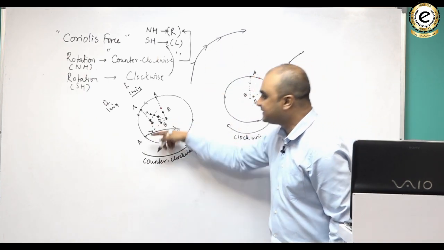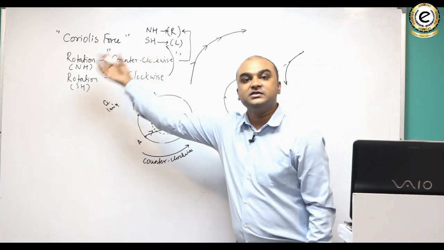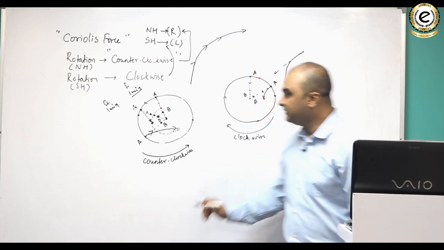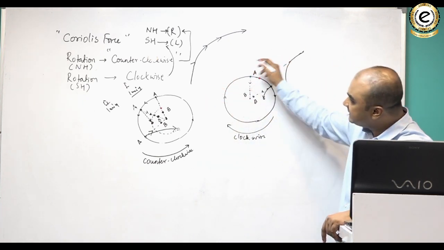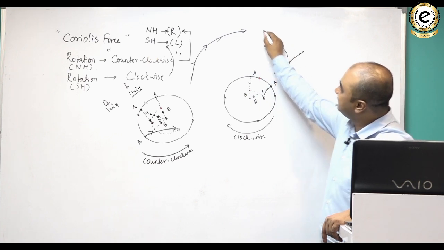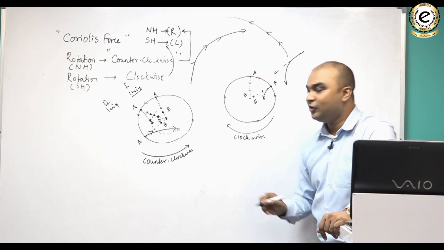It gives an effect as if they are turning towards their right. They just maintain the momentum of the body. Do you understand this? From where they have originated, that portion, that point. And in the southern hemisphere you would see that they turn towards their left. Clear? और ऐसा क्यों होता है?